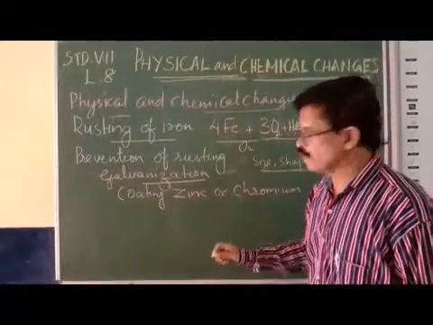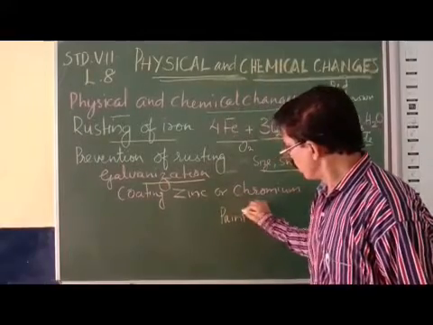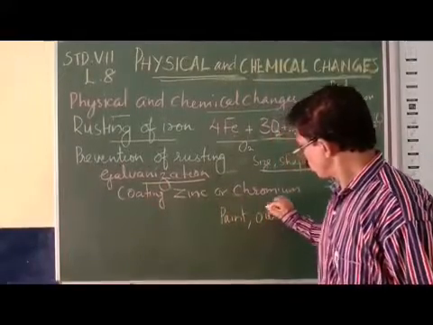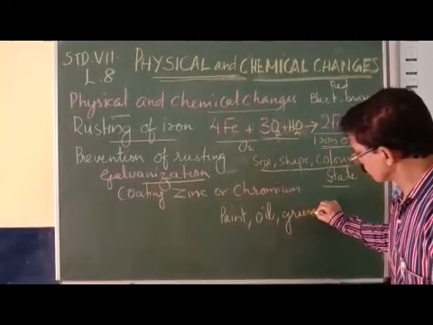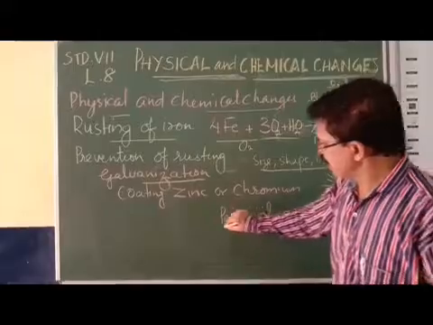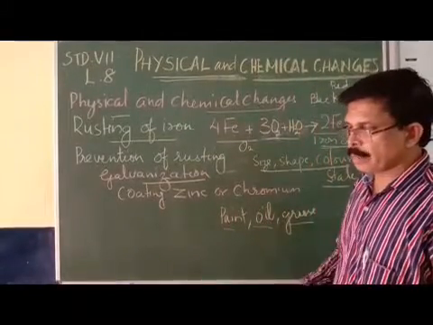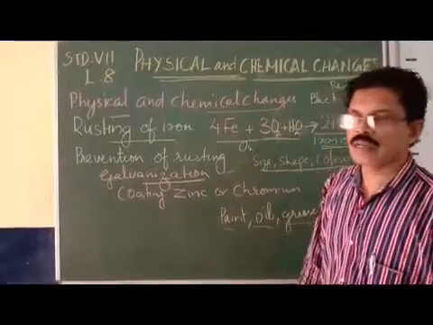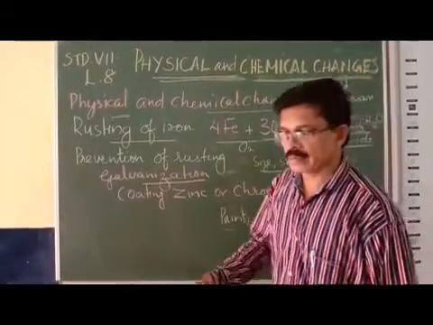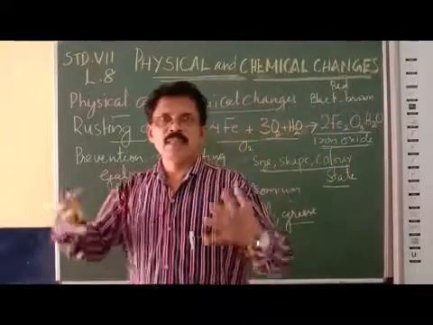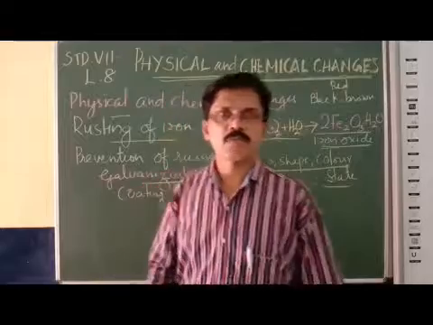Coating the iron with paint, oil or grease. So painting, oiling and greasing make a temporary prevention of rusting. But when the iron has some cracks, in these cracks it gets rusted.